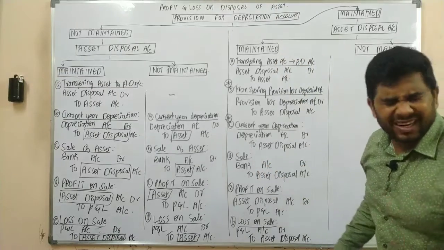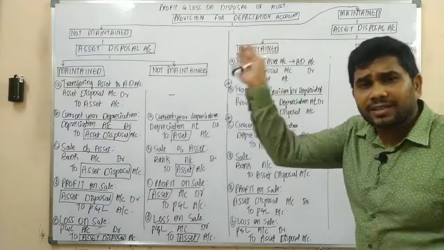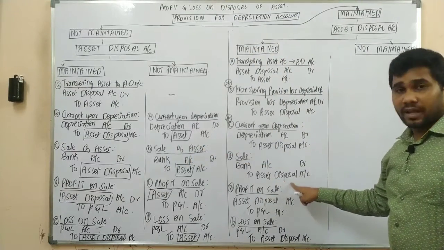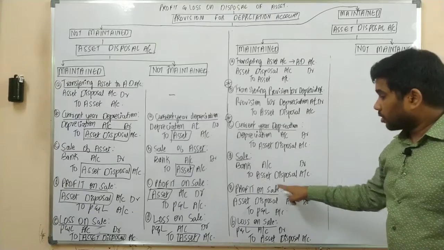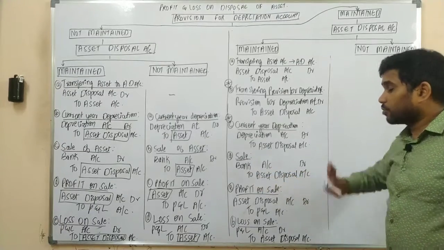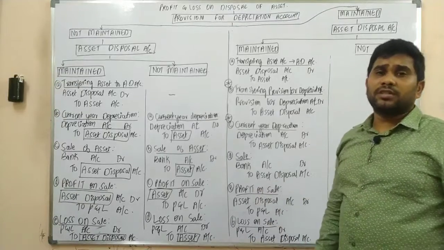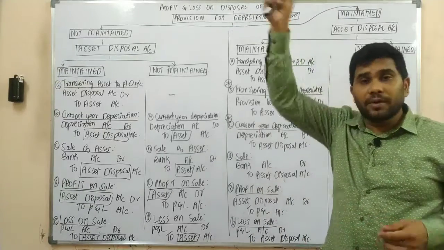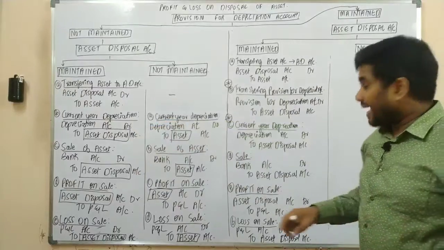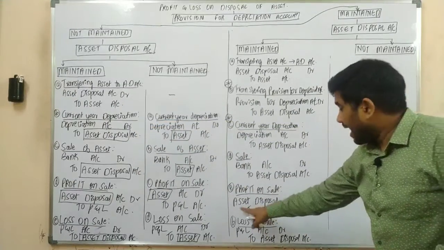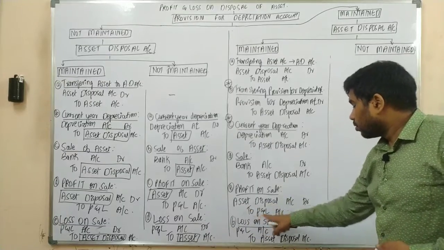Upon sale, the general journal entry would be bank account or cash account debit to asset, but we are replacing it with our special account or separate account. Yes or no? So asset account debit to asset disposal account. Upon profit on sale, in general the journal entry would be asset account debit to P&L account. But as we are maintaining a separate account, it should be replaced with asset disposal account to P&L.